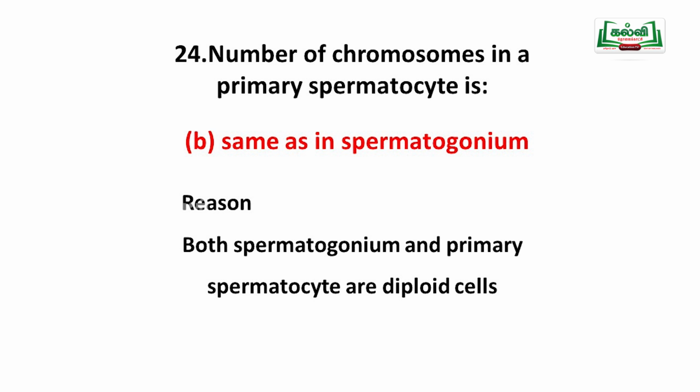Then after that, a small growth occurs, the growth phase. After that, the primary spermatocyte is formed, but no changes occur. In spermatogenesis, growth is insignificant. So, the spermatogonium has the 2n or diploid number of chromosomes. In the same way, the primary spermatocyte also has 2n, the diploid number of chromosomes. The secondary spermatocyte has half the number of chromosomes.